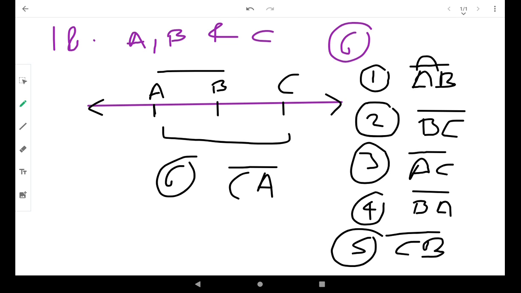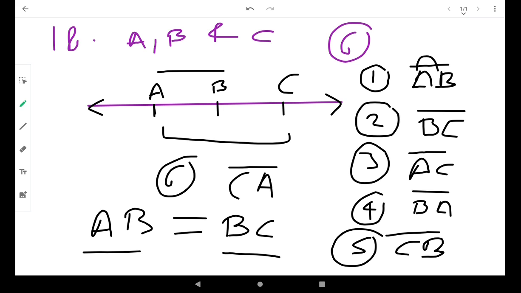For example, if AB is 4 centimeter, then BA is also 4 centimeter, because both are endpoints. So you can start from any direction and go in the other direction, whatever you want. Both meanings are the same.